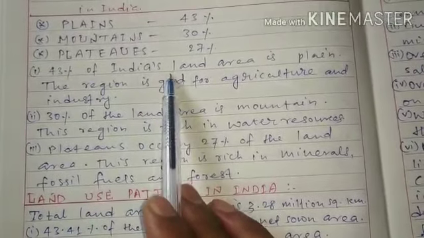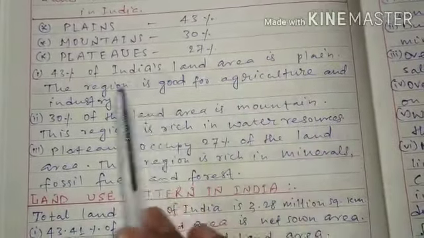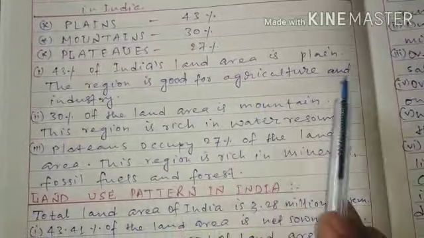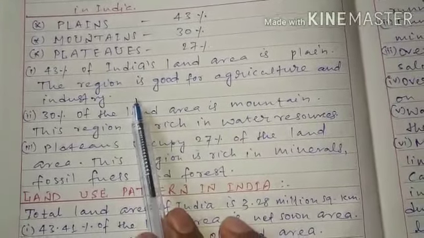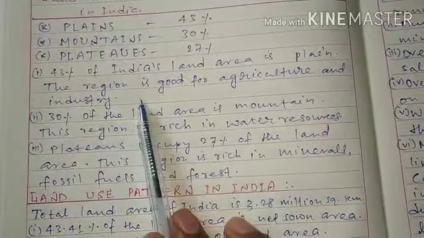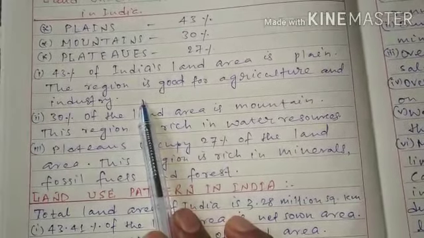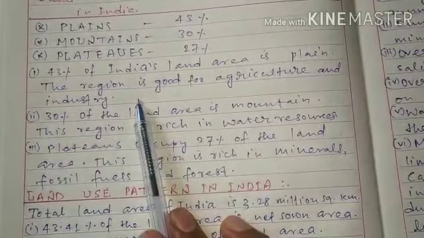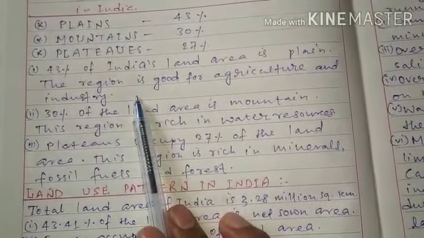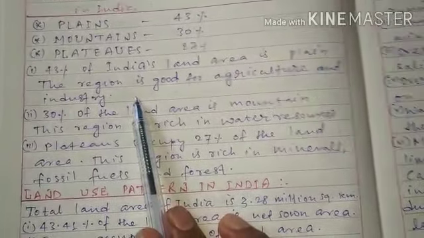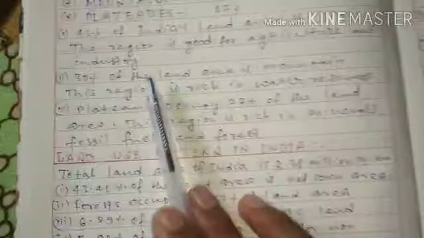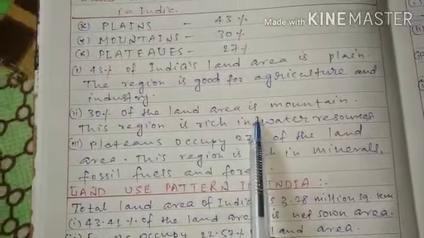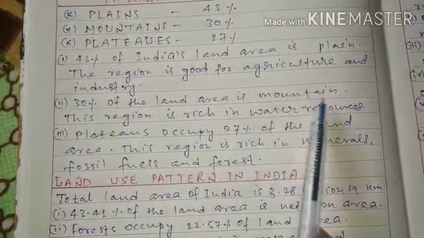43% of India's land area is plain. The region is good for agriculture and industry. As we know, plain region is ideal for agriculture. India is an agriculture-based country. That's why the northern plain, mostly a plain region, is densely populated and intensively cultivated. 30% of land area is mountain.